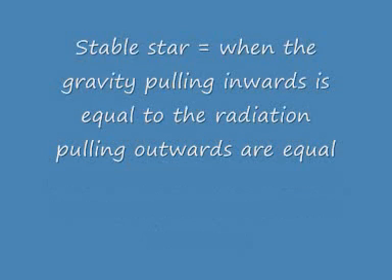A stable star is when the gravity pulling inwards is equal to the radiation pulling outwards, and they are both equal.